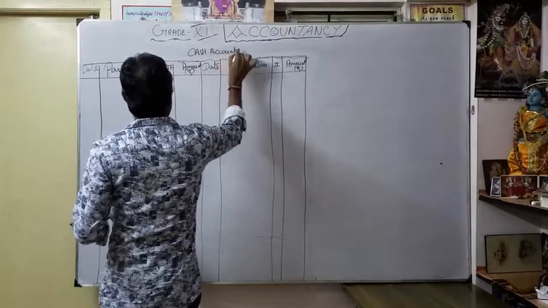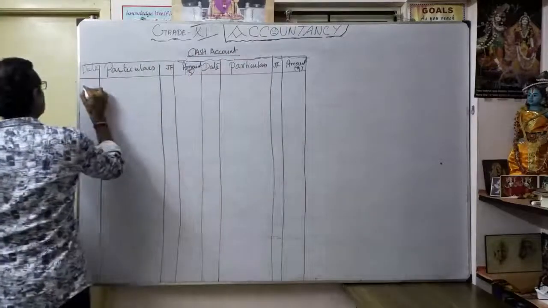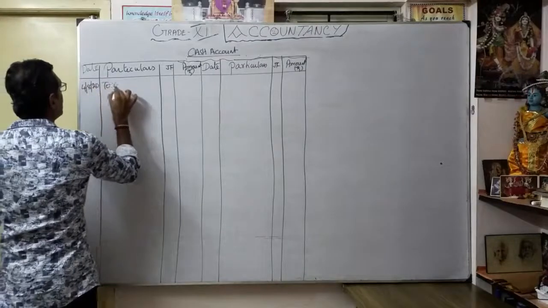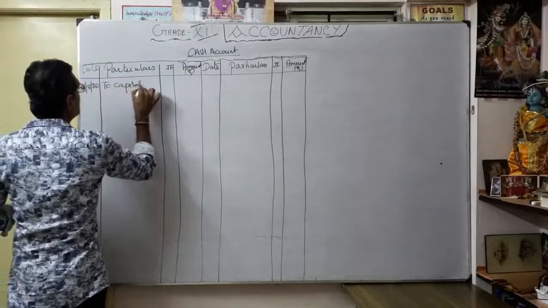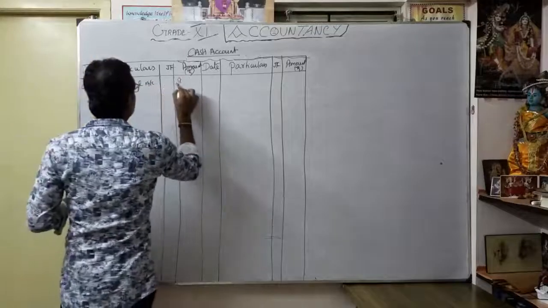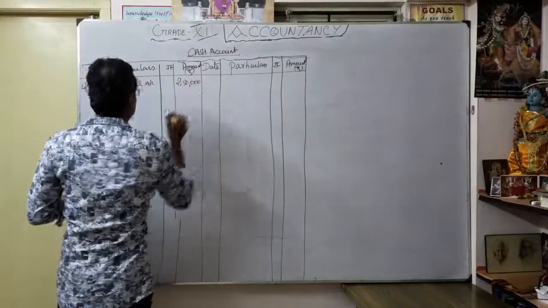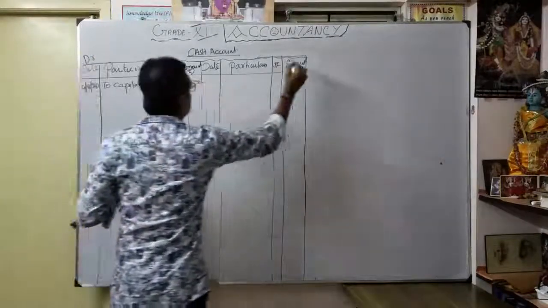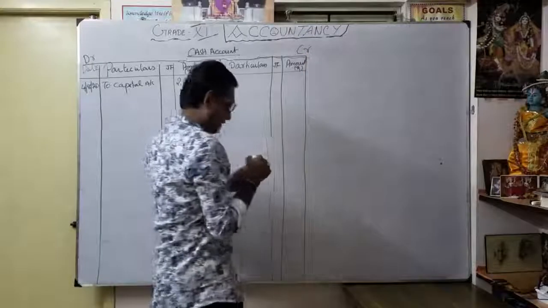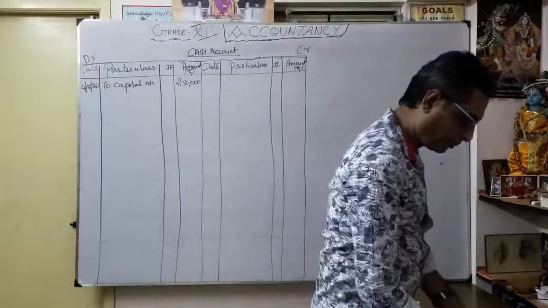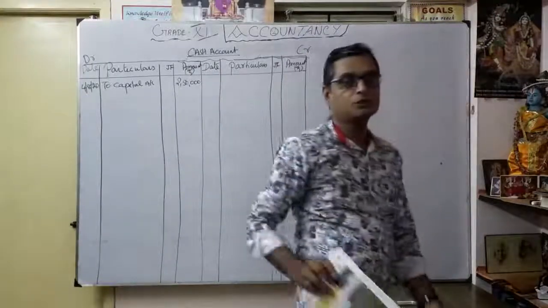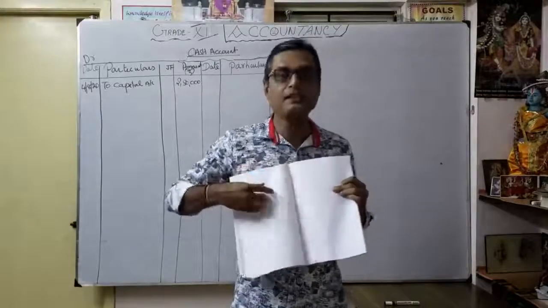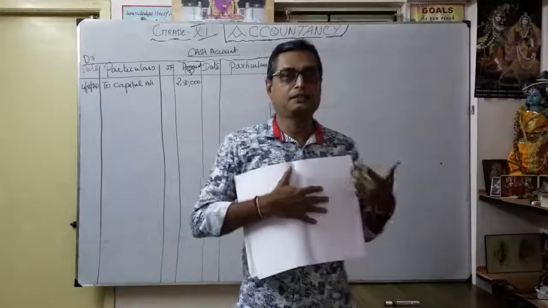So the entry has already been passed. The date is maybe 4th August 2020, to capital account, 2,50,000. There are two parts of an account: this is the debit part, this is the credit part. When you open the book, suppose you are preparing in your accountancy notebook, you want to do it like this, with both sides, a debit side and a credit side.